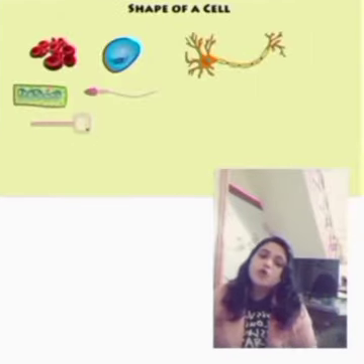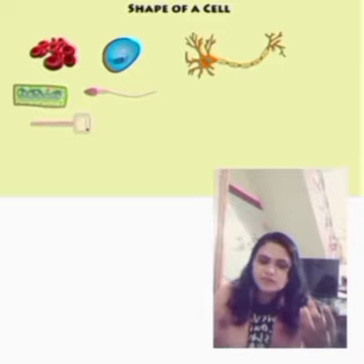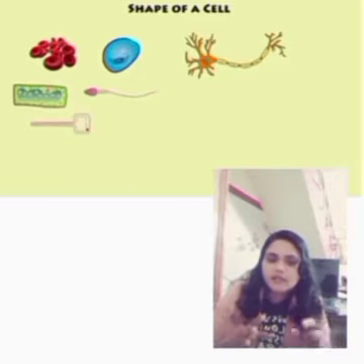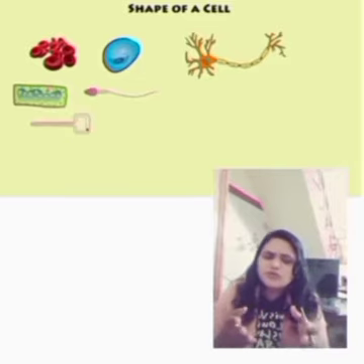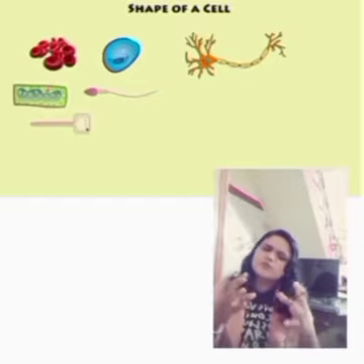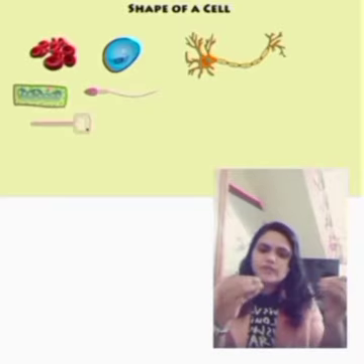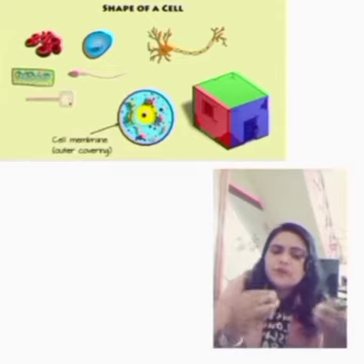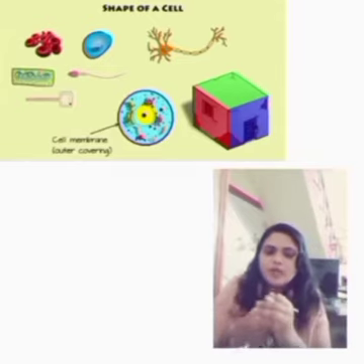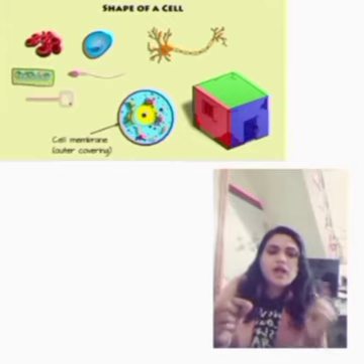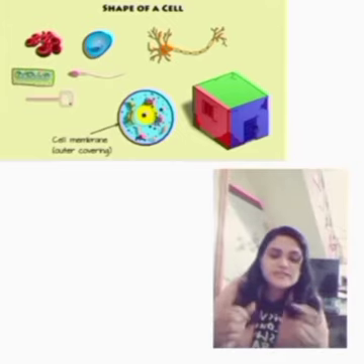Okay, so next we are going to discuss about the shapes of the cells. Okay, so the cells are variety shapes. Okay, so the majority shapes are round, spherical, elongated. Okay, did you know that what gives a shell its shapes? So just a room gets the shape from its wall. Okay, and the cell gets its shape from its cell membrane. Okay, so cell membrane is what? Cell membrane, which is the outer covering of a cell only.